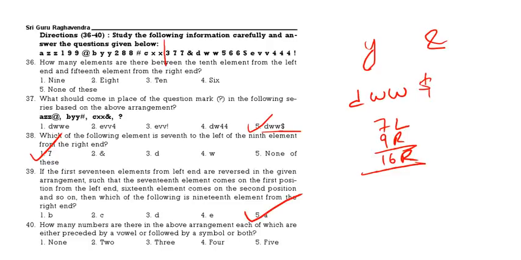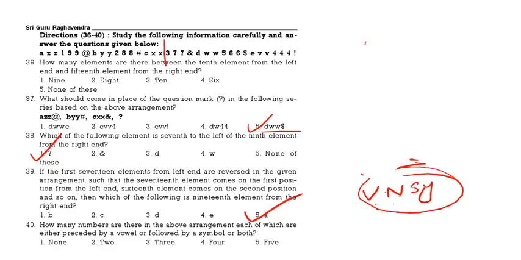See the next question. How many numbers are there in the above arrangement which are preceded by vowel or followed by symbol or both? So in how many cases are we having? See this question. 9 at far, number followed by symbol. 8 hash, this is 8 hash, this is 9 at far.